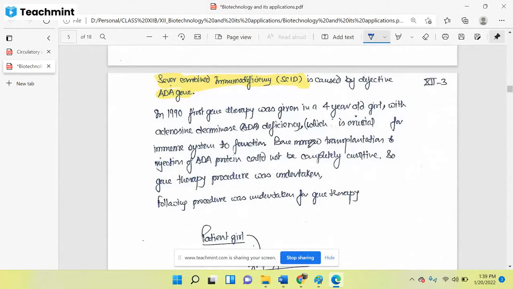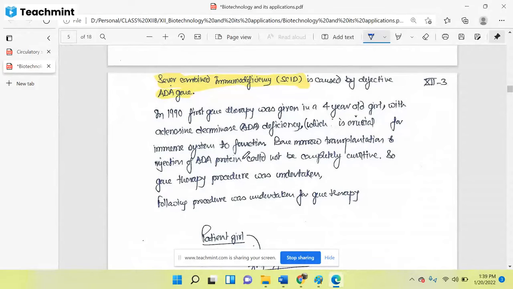So the first time, scientists took the ADA protein and injected it directly into the bone marrow. After some time that protein was utilized, and the immune system was becoming normal. But when the whole injected ADA protein was consumed completely, the same condition occurred.